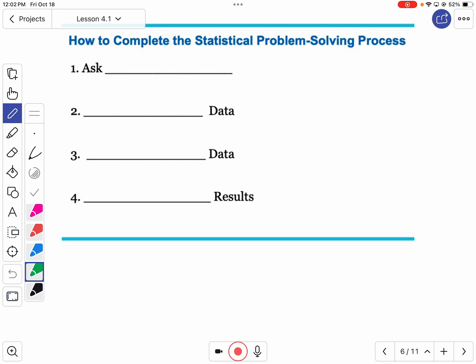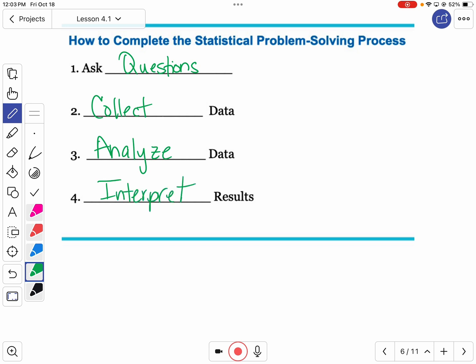Okay? Now, the statistical problem-solving process, we've talked about this before, where basically we're asking questions, we're collecting our data, we analyze our data, and we interpret our results. Right?